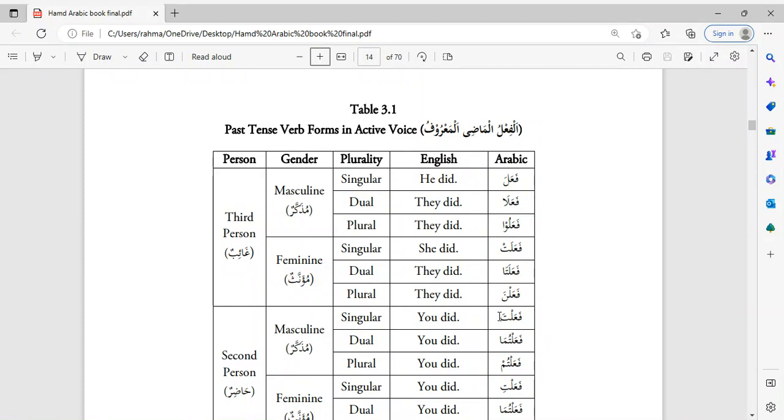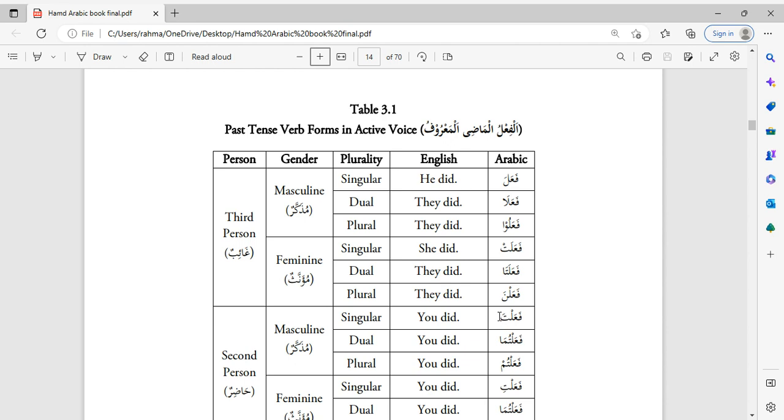In lesson 3, we cover the past tense verb. In Arabic, verbs can be divided into past tense verbs and present/future tense verbs. This lesson deals with the past tense verbs, for example: he ran, she cooked, they talked.